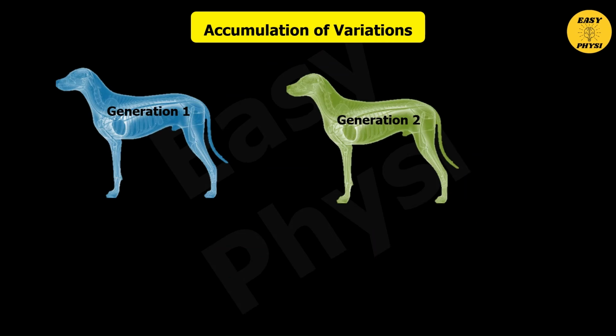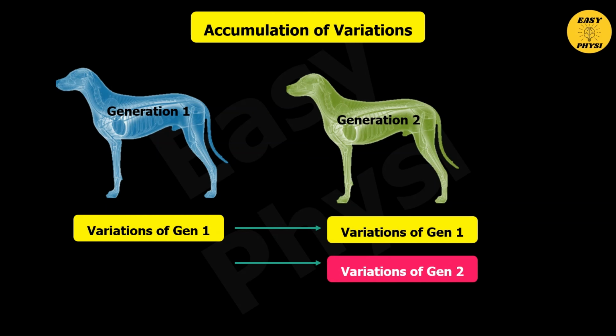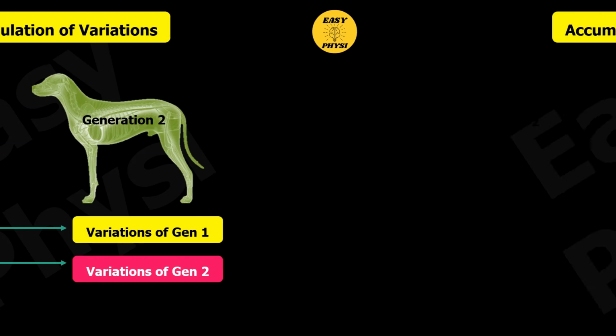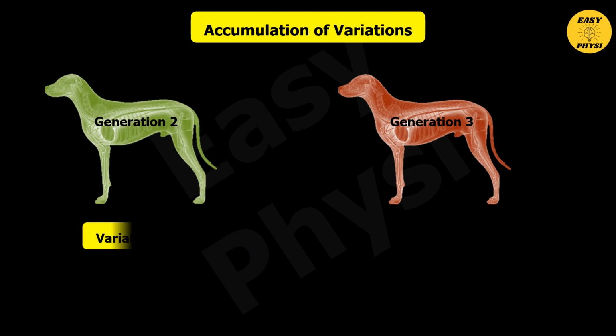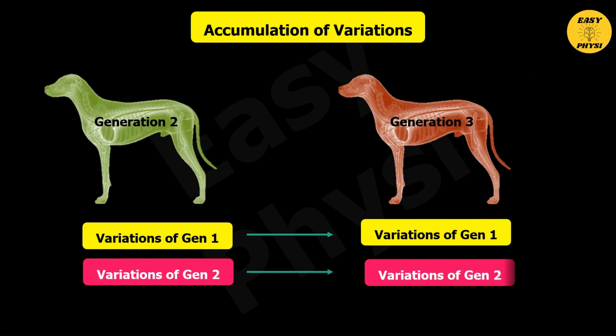Accumulation of variation: the variations in an organism are passed to the next generation. At the same time, in every generation, certain new variations are also formed in that organism. In this way, the variations get accumulated in the organism over generations. These accumulated variations contribute to the evolution of a population.